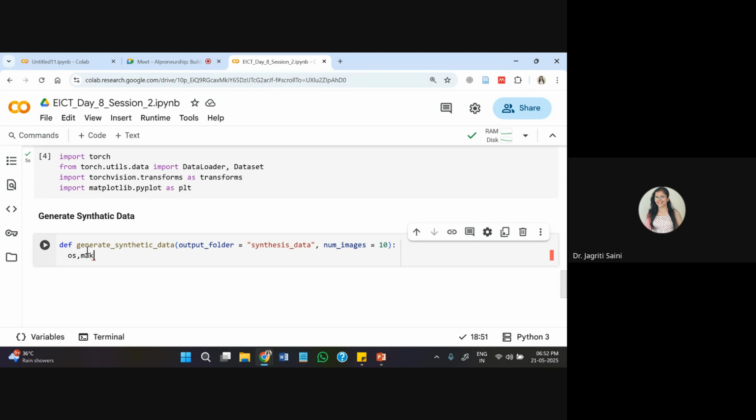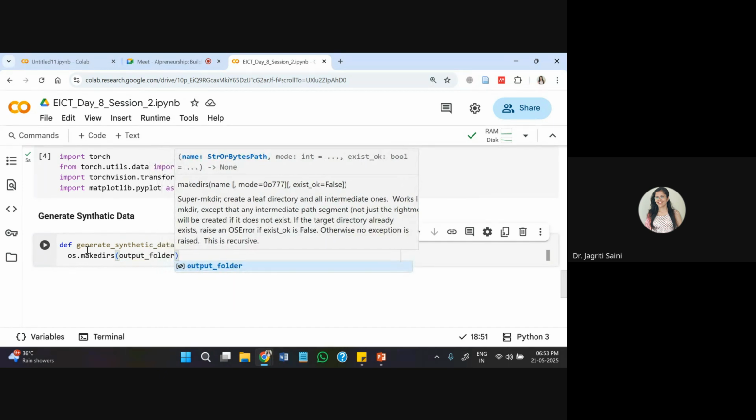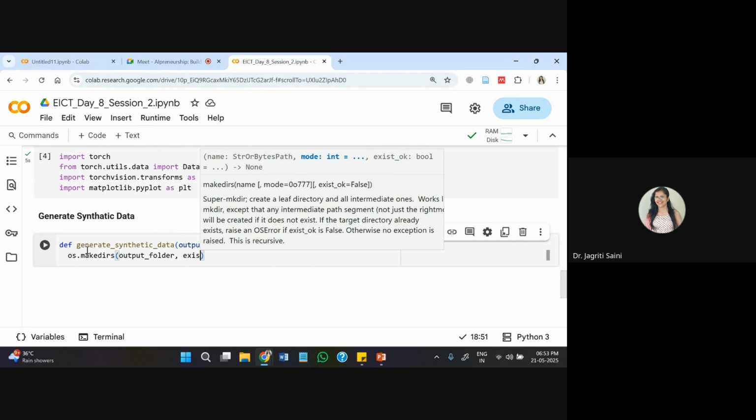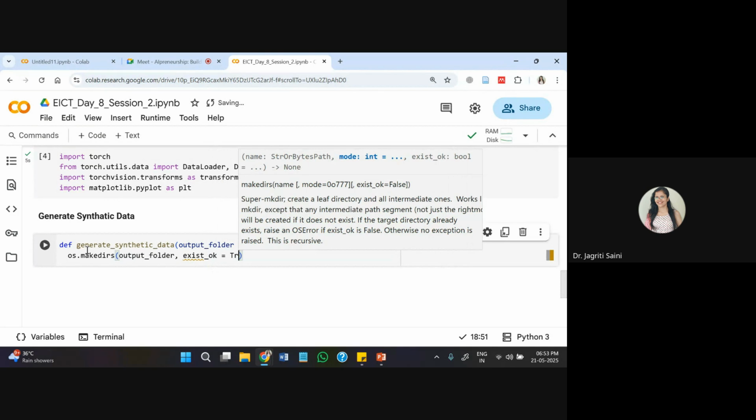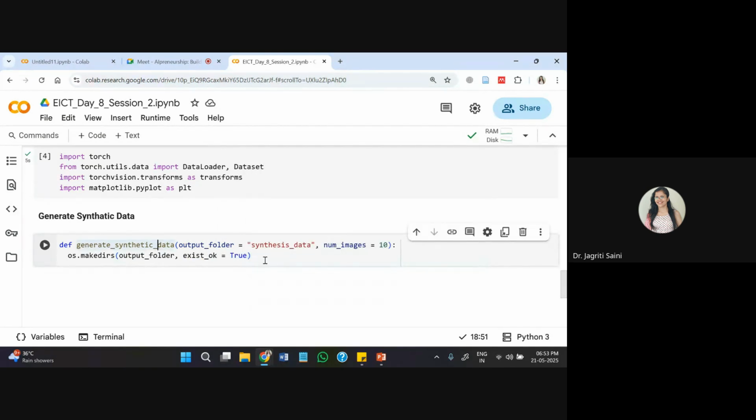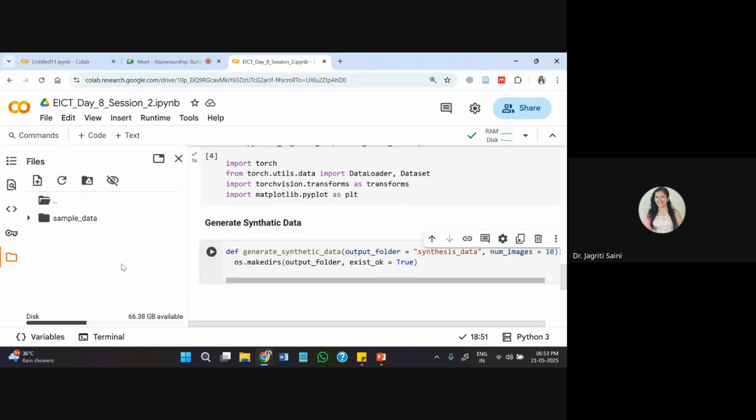Now I'll just make a directory with the help of my OS library. This thing we have done in the previous case studies also. Then I'll put up my output folder and I'll check if my folder exists or not. That we will verify. Currently there is no folder. If you observe, just sample data is there, no other folder is there.